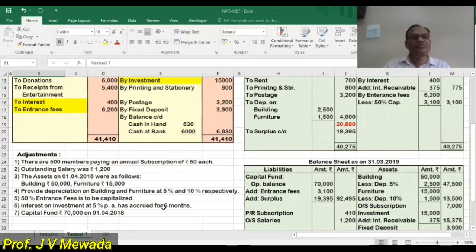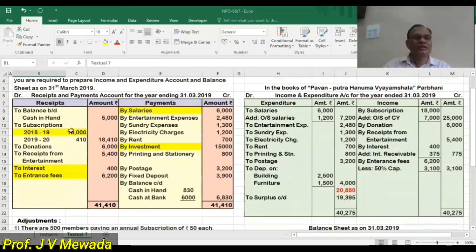Interest on investment accrued for 6 months. So I've done marking for interest on investment, because this is the interest I have received and we have to receive some more interest. And capital fund is given, so that I'm going to write in the balance sheet directly. So these are the items which are affected. We'll see while transferring.